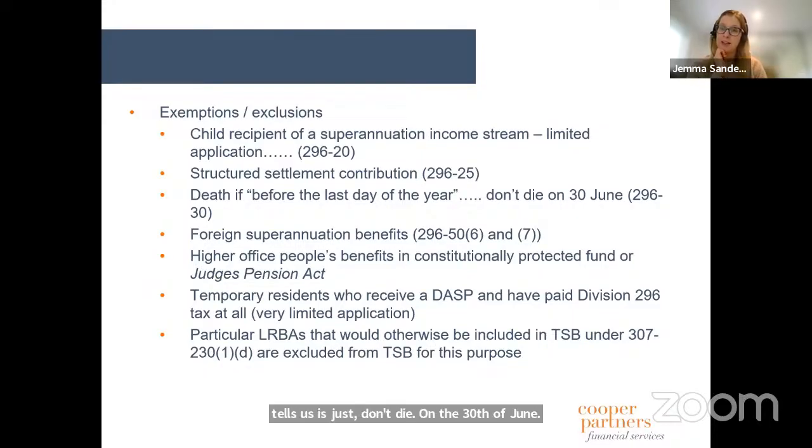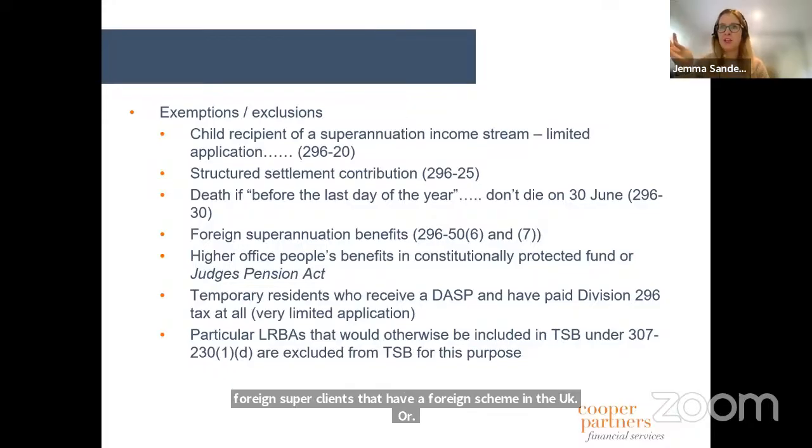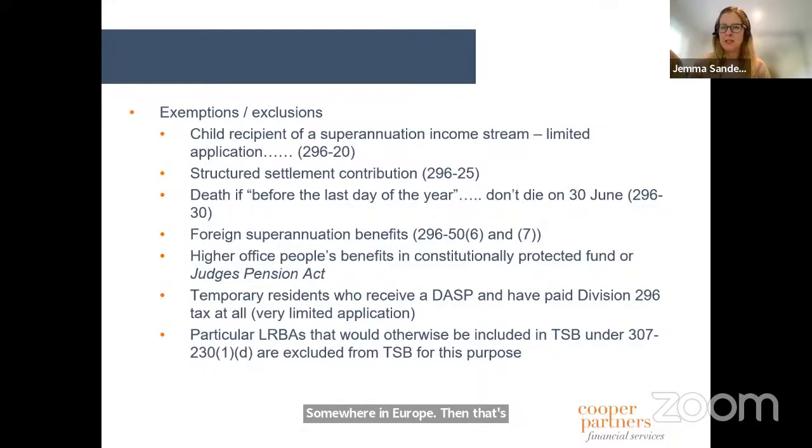And then because that's excluded, then we've got foreign super benefits. So if you've got clients that have a foreign scheme in the UK or somewhere in Europe, then that's excluded from any calculation here, which also makes sense because there's no way that those foreign schemes would report any of that information across to the tax office. Higher office amounts, so your judges, etc., and those in constitutionally protected funds.